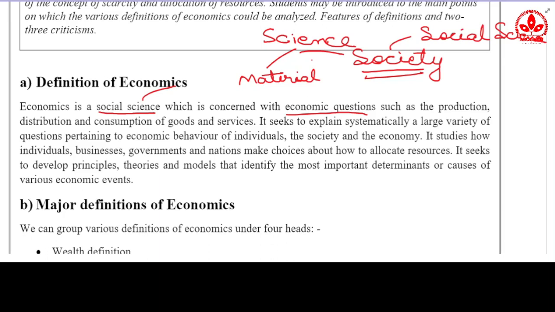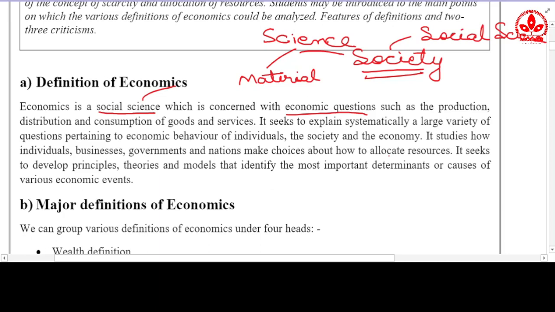So the first and foremost thing we have known is that economics answers economic questions. The second thing is that economics explains economic behavior, meaning each and every unit of the country, which can be an individual, a group, or the whole economy. How these units behave economically, that explanation is also given by economics. After that, it studies how individuals, businesses, governments and nations make choices about how to allocate resources.